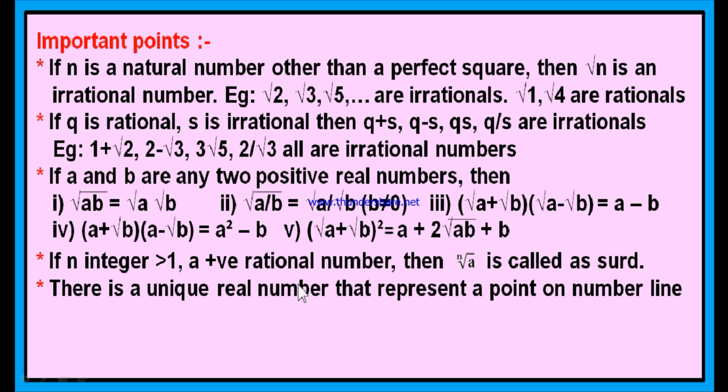A real number may be either a rational number or an irrational number. Therefore, it is clear that every point on the number line represents either a rational number or an irrational number. In other words, every rational number can be represented on the number line and every irrational number can also be represented on the number line.